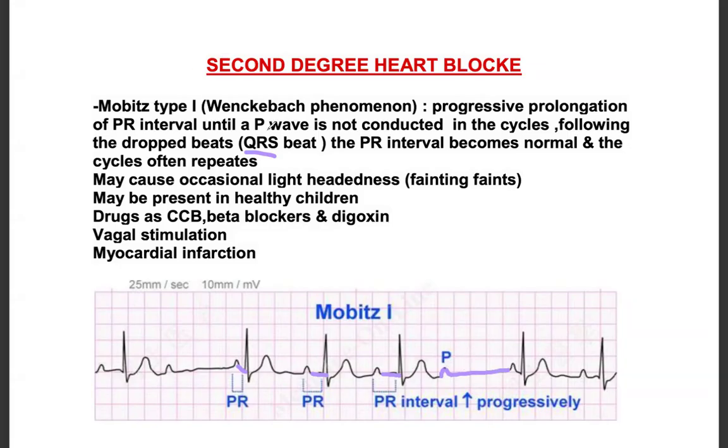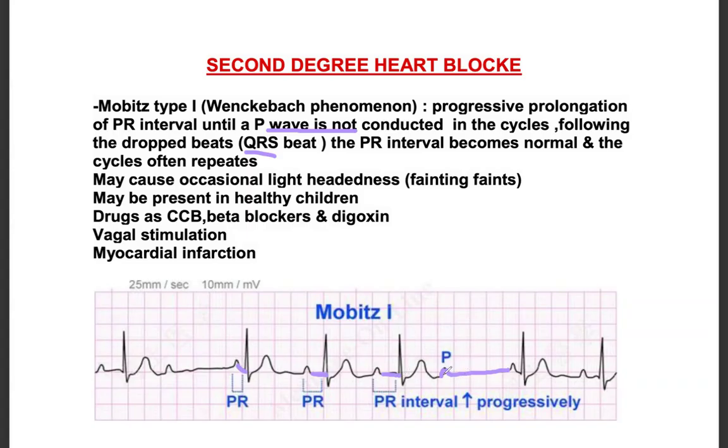Progressive prolongation of the PR interval until a P wave is not conducted, in cycles. That means you are seeing a P wave, but the electrical activity which has started has not conducted through the AV node to the ventricles. That's why you're not seeing the QRS complex here. So there will be progressive prolongation of the PR interval such that there will be a missed beat.